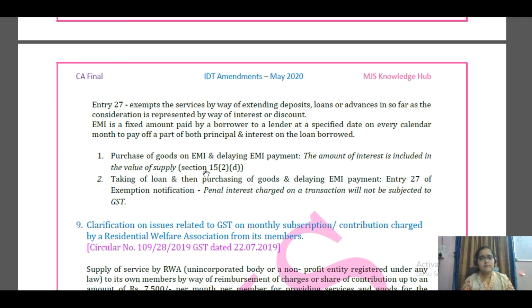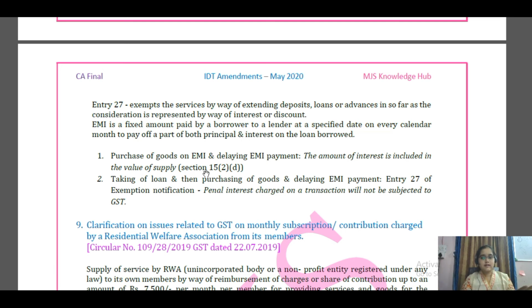You know that you need to buy something, so you've already taken a loan, let us say a personal loan or something, or you already have some loan which you're diverting here. You have purchased the good and then you have delayed payment of EMI. In the first case, you are directly taking the good on EMI. But in the second case, you have taken a loan and then you have purchased the goods.